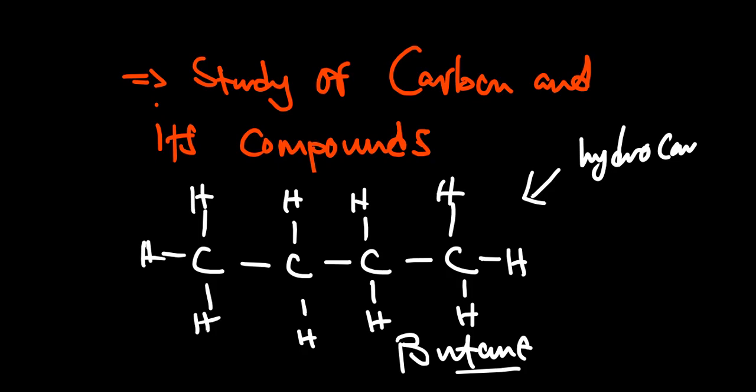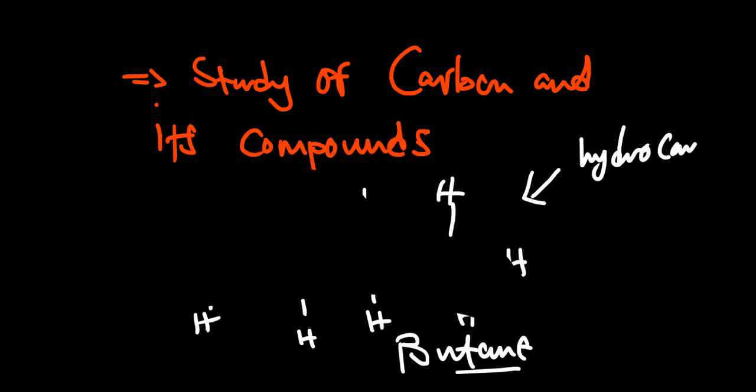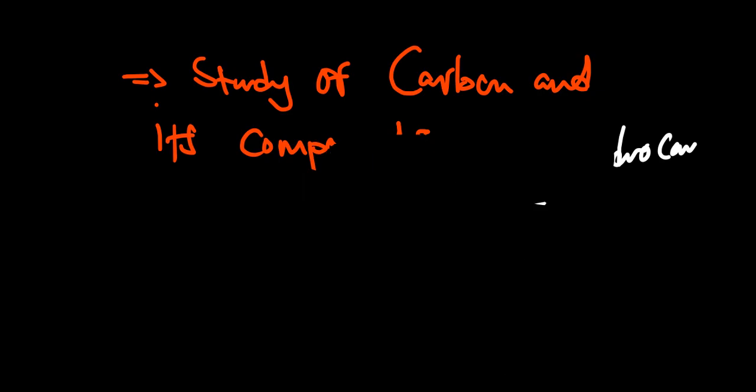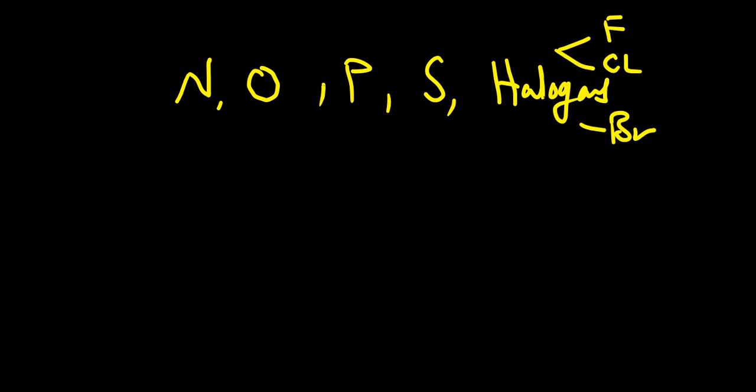These organic compounds, some of them contain other elements. Examples of other elements that these organic compounds can contain include nitrogen, oxygen, phosphorus, sulfur, and halogens. Know that halogens are found in group 8 of the periodic table. For example, we have fluorine, chlorine, bromine, and iodine.